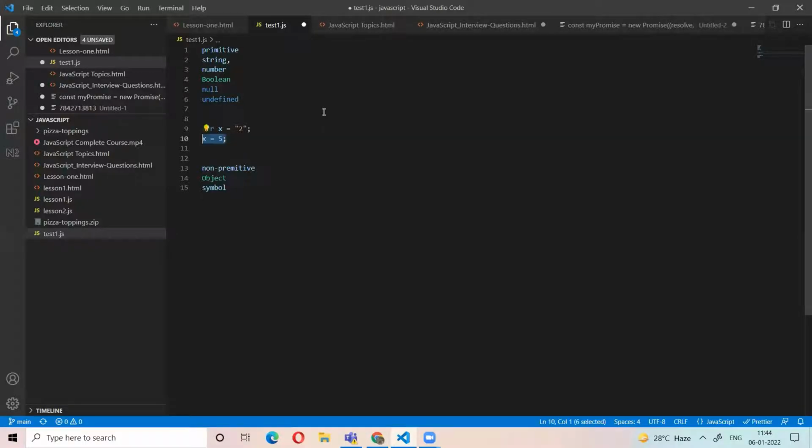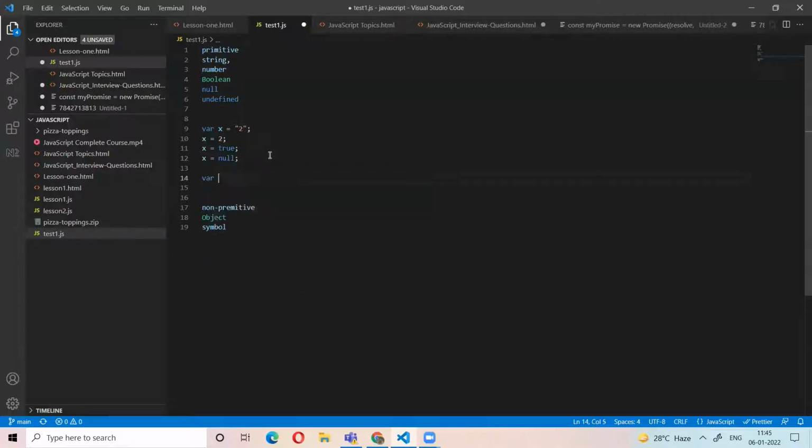So here x equals a value in double quotes, so this is the string data type. If x equals the number 2, this is the number data type. If x equals true, this is the boolean data type. If x equals null, that is the null type.